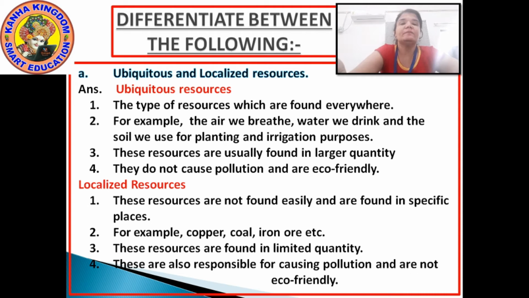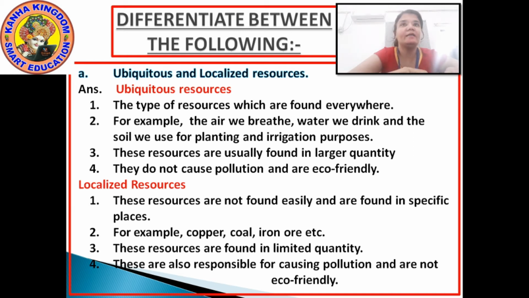Number 3, ubiquitous resources are usually found in larger quantity. And the fourth, they do not cause pollution and they are eco-friendly.